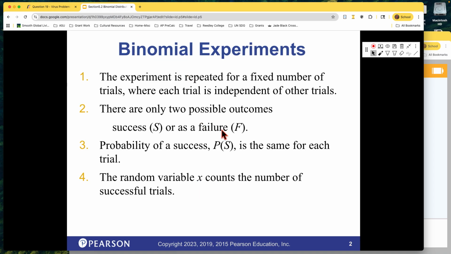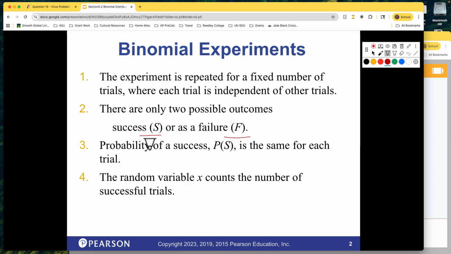And then what is the hallmark of a binomial distribution? If we do it multiple times, so we flip a coin not just once. You could do it once, but what happens when you flip a coin 10 times? What are all the possibles? How many times could you get a head? So here we are. They're independent trials. One trial does not affect the other. There are only 2 possible outcomes. We call one a success, one a failure. Again, that verbiage might not be exactly correct, but we'll just do it.